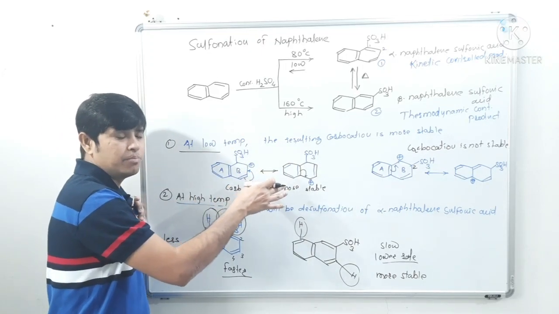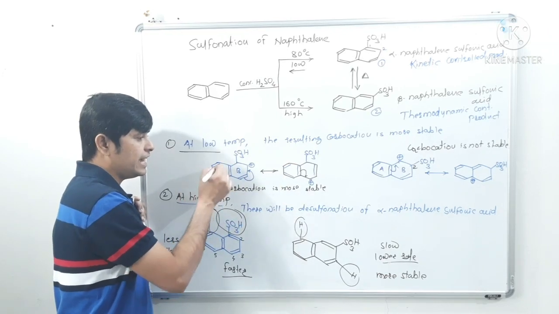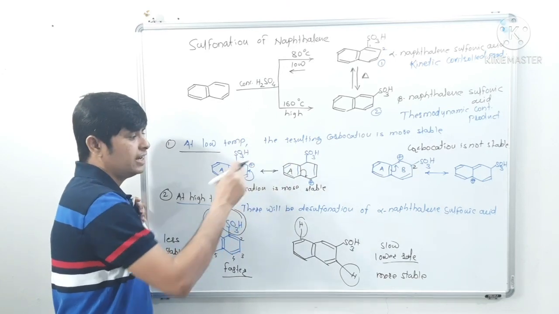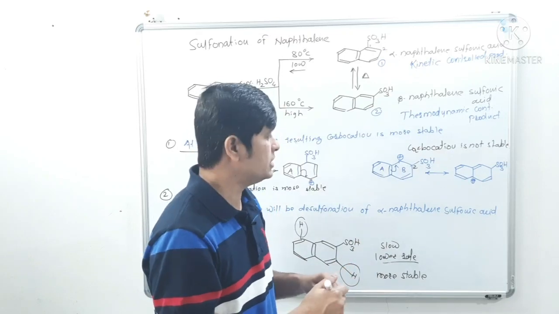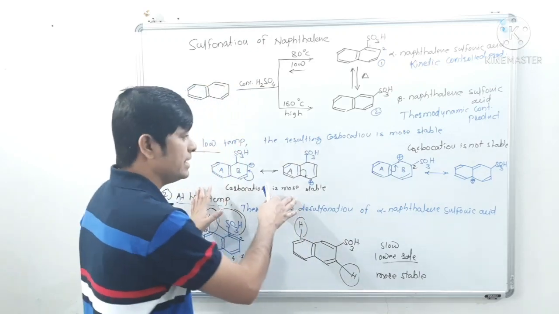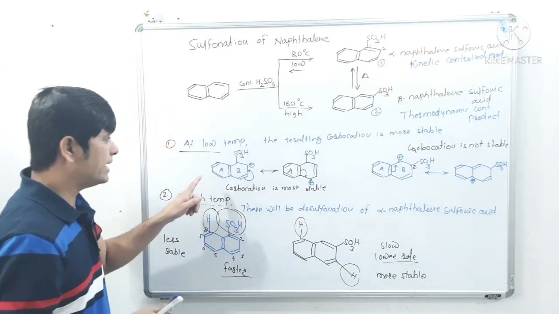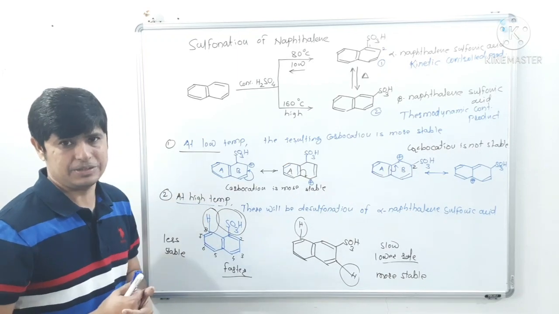We can write the maximum number of resonating structures in which aromaticity of ring A is retained. Here we can write fewer resonating structures in which aromaticity of ring A is retained. Hence this carbocation is more stable as compared to this carbocation. Hence at lower temperature we get naphthalene 1 sulfonic acid.